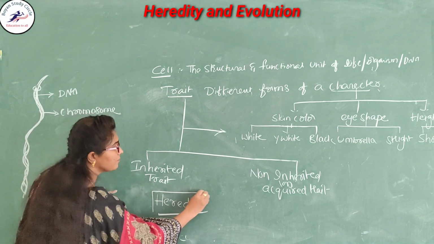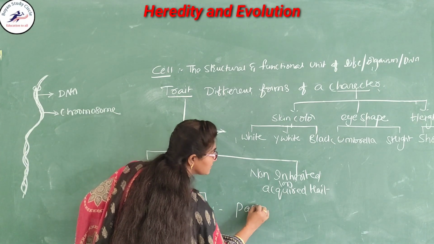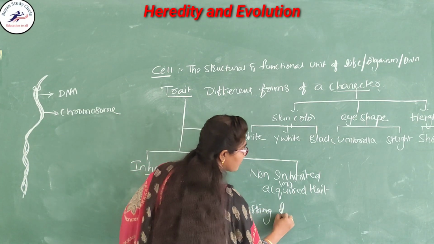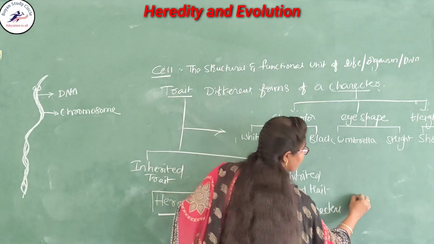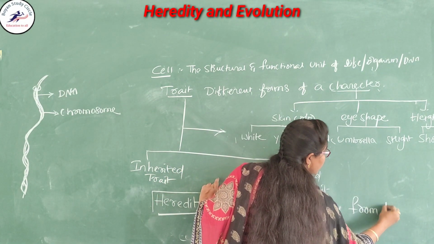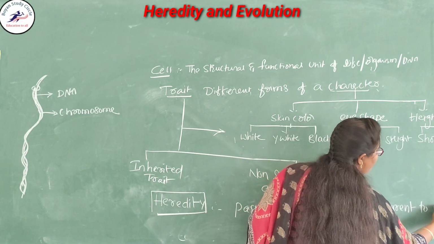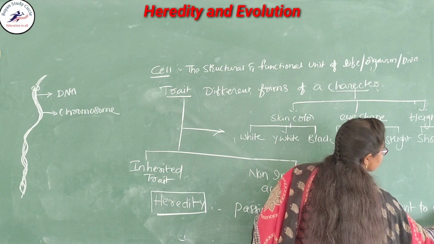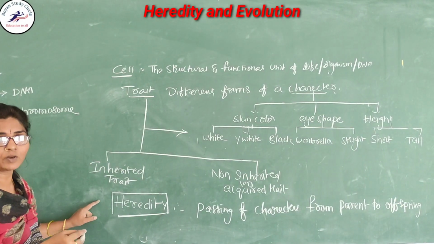So what is meant by heredity? That is the passing of characters from parent to offspring, that is called heredity.